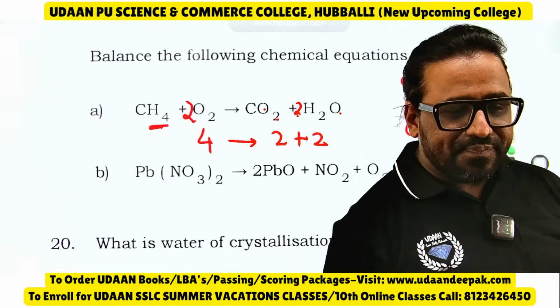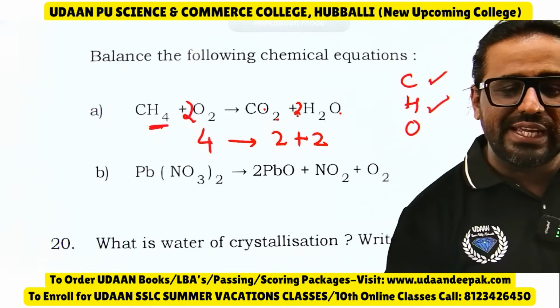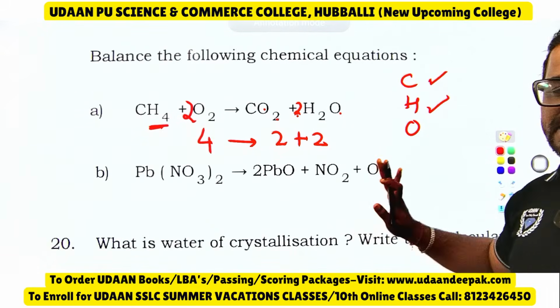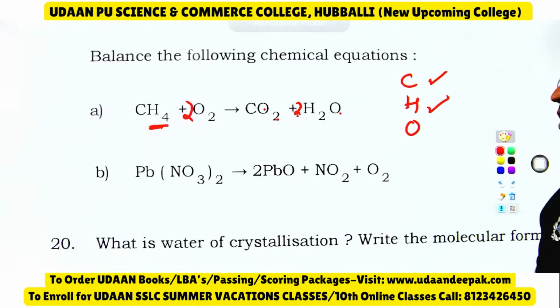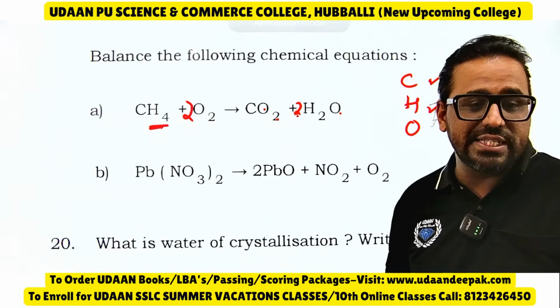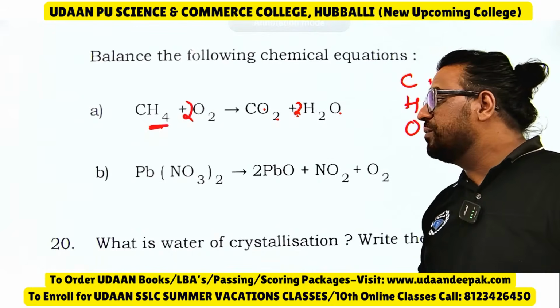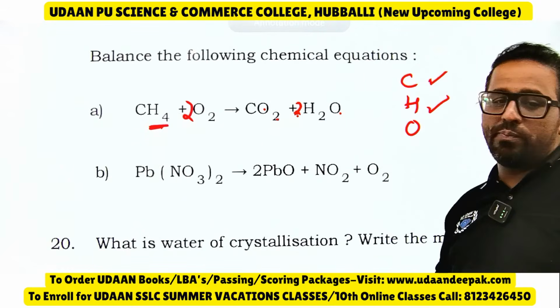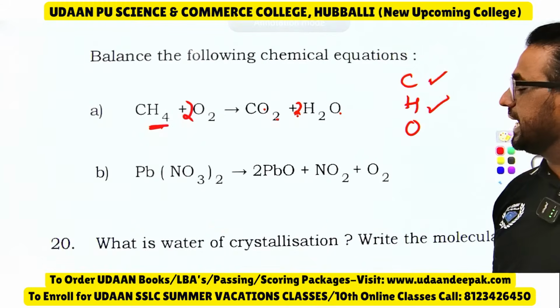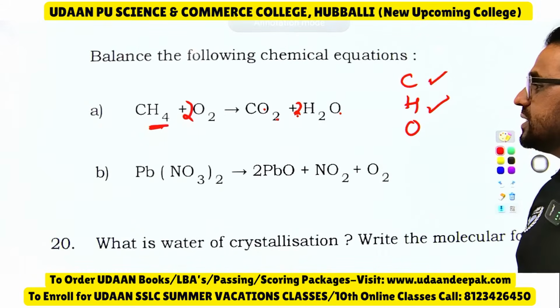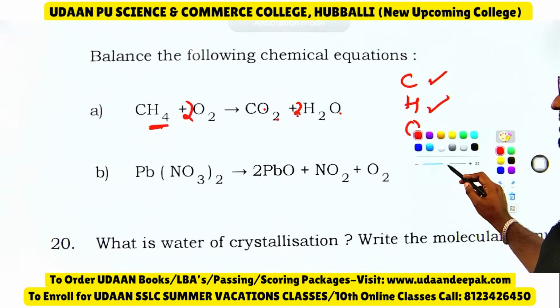Yes, I am from Kalburgi. Yes dear, I hope you got the answer here. The right answer is CH4 plus 2O2 will give you CO2 plus 2H2O. Then Pb(NO3)2 will give you 2PbO plus, they have given 2 there directly, NO2 plus O2. So let me know how to do the answer here.